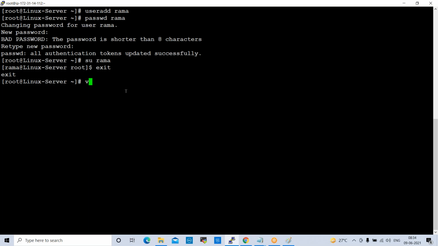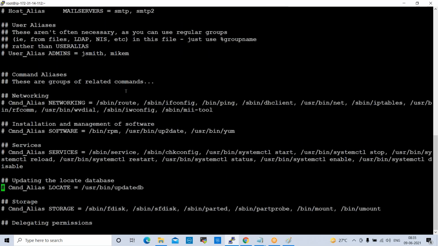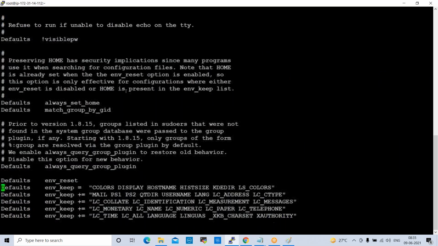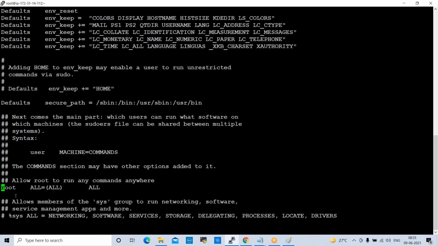So here there is a file, vi /etc/sudoers. The sudoers file. In this, all the permissions will be available inside of this sudoers file. Enter. So go down here. Yeah, so here we have root. Root is having full permissions. All. So the same permissions I want to give to Rama user.